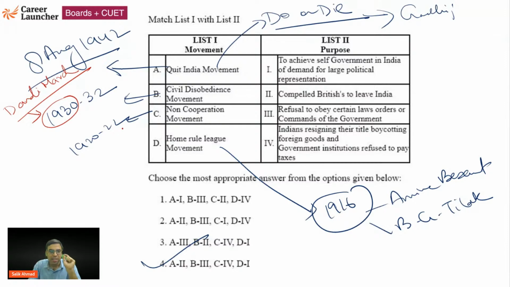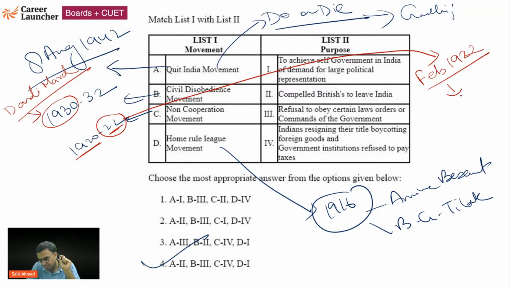Now, another question. The non-cooperation movement was started in 1920 and it stopped suddenly in 1922. Why? Some event happened in February 1922 because of which Gandhiji decided to stop this movement. What was that? हाँ वो डांडी आंसर सही. Yes, कुमारी भावना, you were right. इसका आंसर बताओ. Something happened in this month. Chauri Chaura, very good. Yes, Kumari Bhavana and Priyansh Gupta, you both are right.